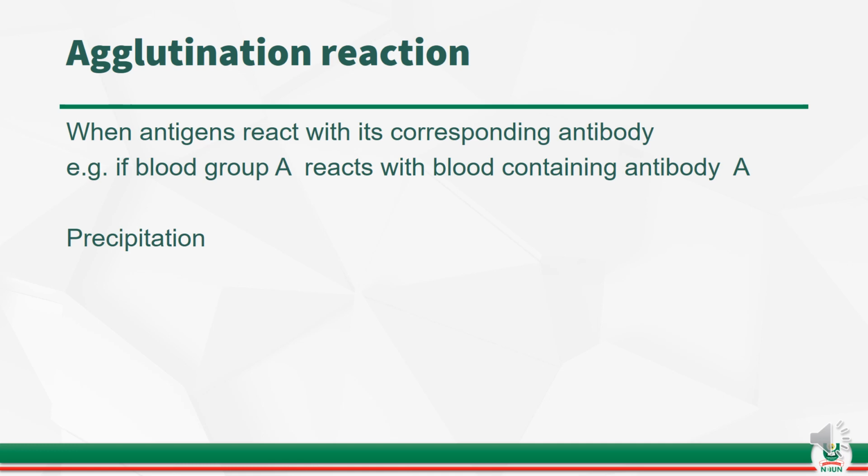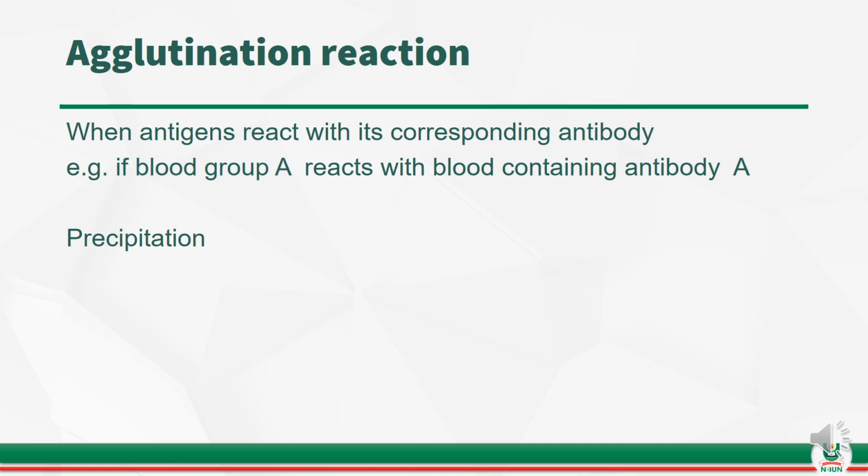So for instance, if an individual who is blood group A reacts with blood containing antibody A, that helps us to know that that individual is blood group A.